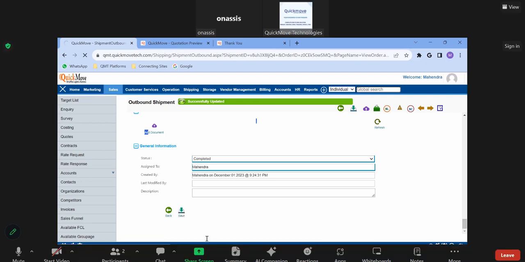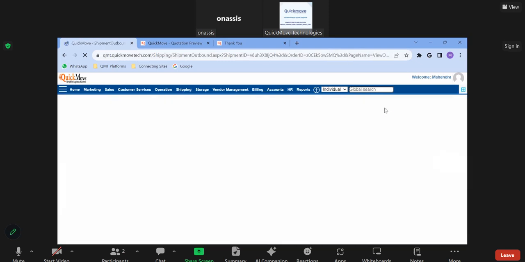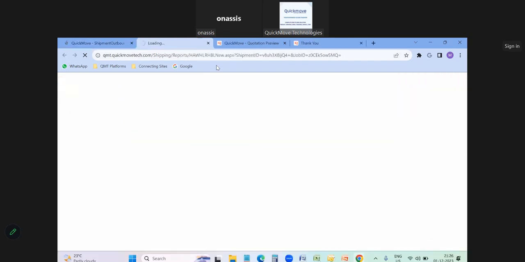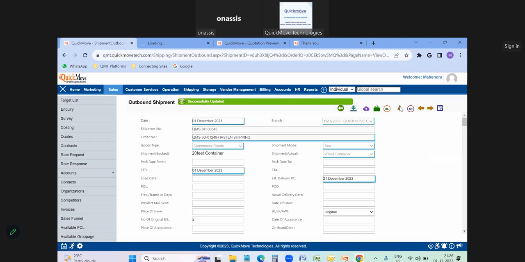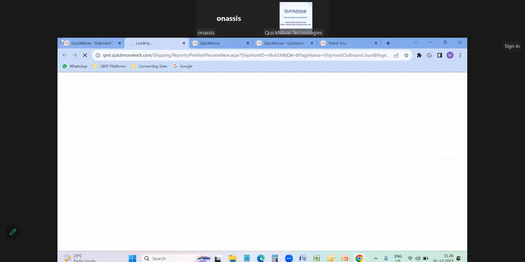Once the outbound shipment has been created, on the top right corner you can find the BL copy, bill of lading. You can find the pre-alerts. We can find the export declaration. So the options are available here.